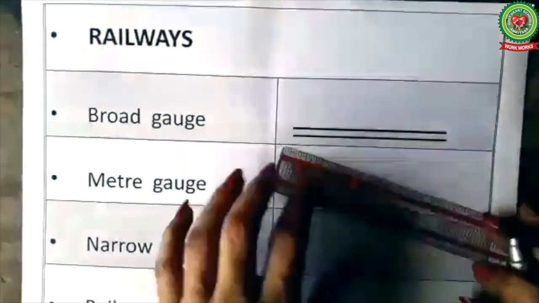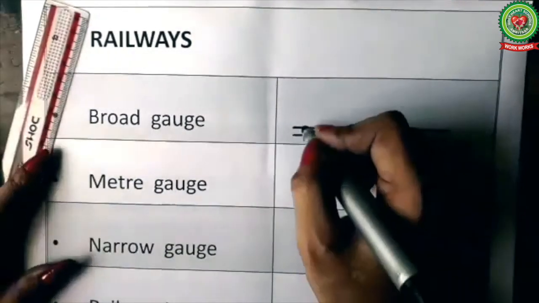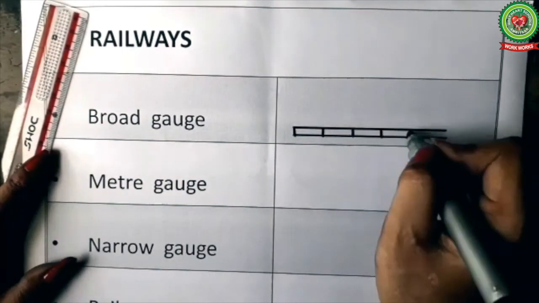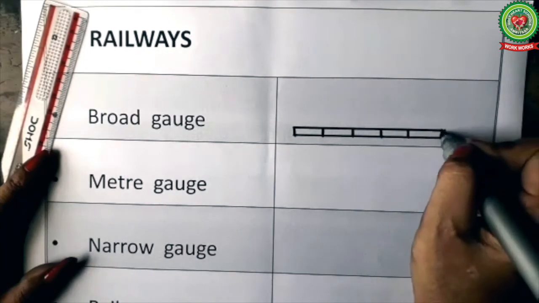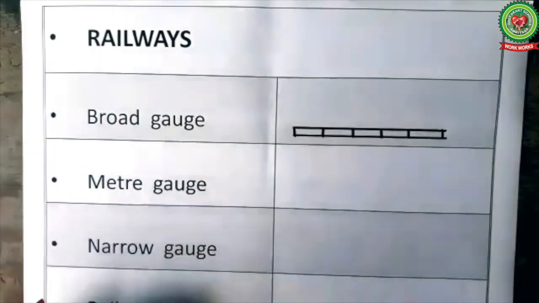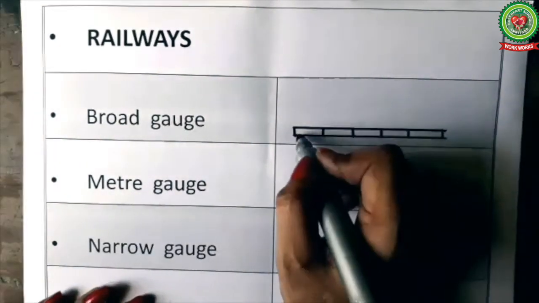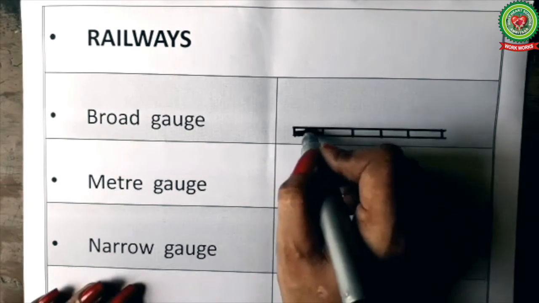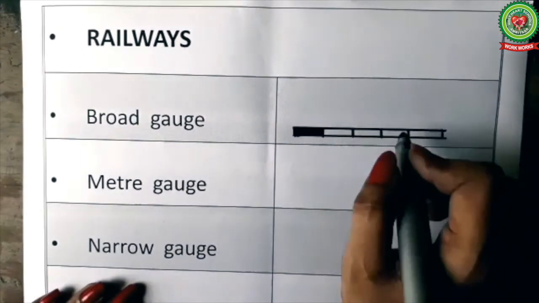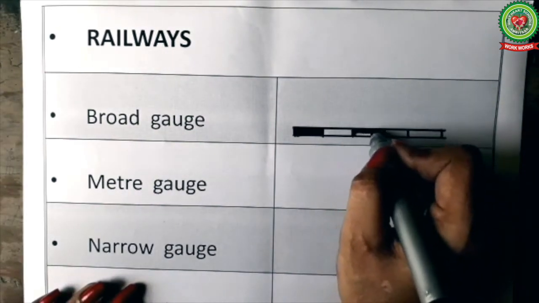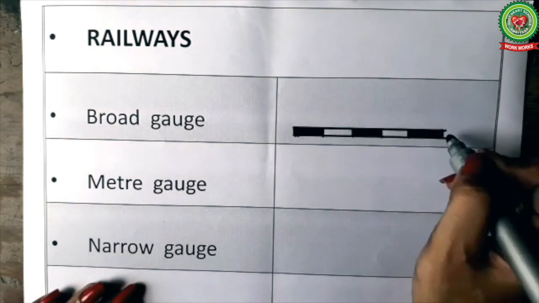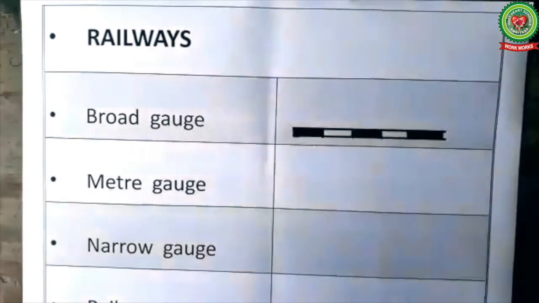Then we'll divide these two lines into segments like this, and then we'll shade this in black and white. Like the first part is shaded in black, the second part we'll leave empty, the third part is again shaded in black, next again shading in black. So this is broad gauge railway line.